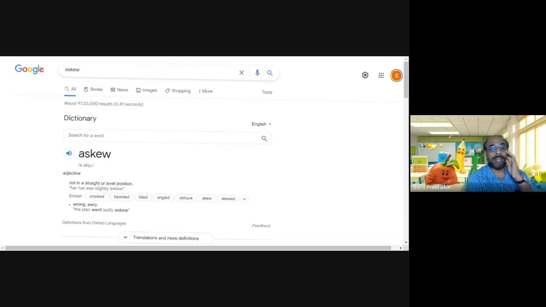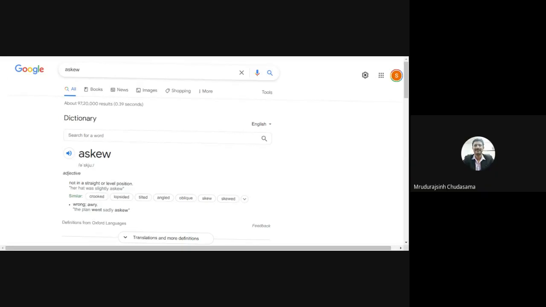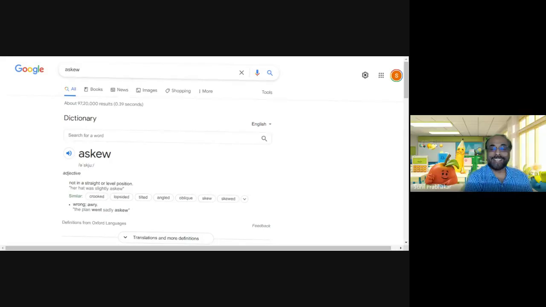Search for ASCII, and we will find the meaning of ASCII in the window itself. Are you capable of identifying this? Are you seeing any ASCII in the window? Yes, sir, it is slightly tilted. Slightly tilted. That's very interesting to see.